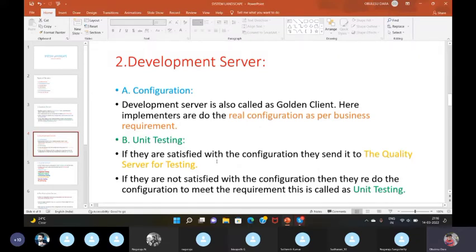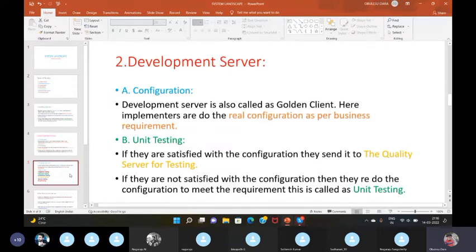In the unit testing, if we are satisfied with the configuration, we will send it to the quality server. The codes and configurations will be sent to the quality server for quality checking. If we find any issue in that configuration, we have to reconfigure as per the requirement. That's why this is called unit testing. Why? Because we only test it for ourselves. If we are satisfied with the configuration we have done, we will send it to the quality server.